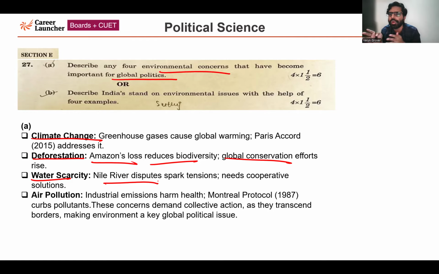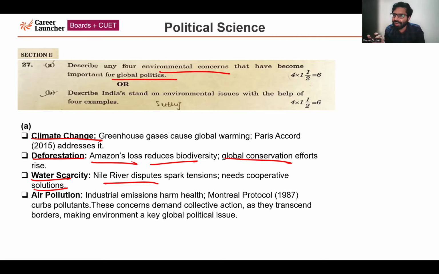If I can give you the example of India and Pakistan, the Indus Water Treaty has been signed. So when it comes to river water sharing, disputes have been happening. Not only in India and Pakistan, although we have been moving forward with that treaty. It is in a peaceful manner only that we are moving forward with the Indus Water Treaty, but the Nile River dispute is given. There are so many other disputes happening between countries. So it needs cooperative solutions.